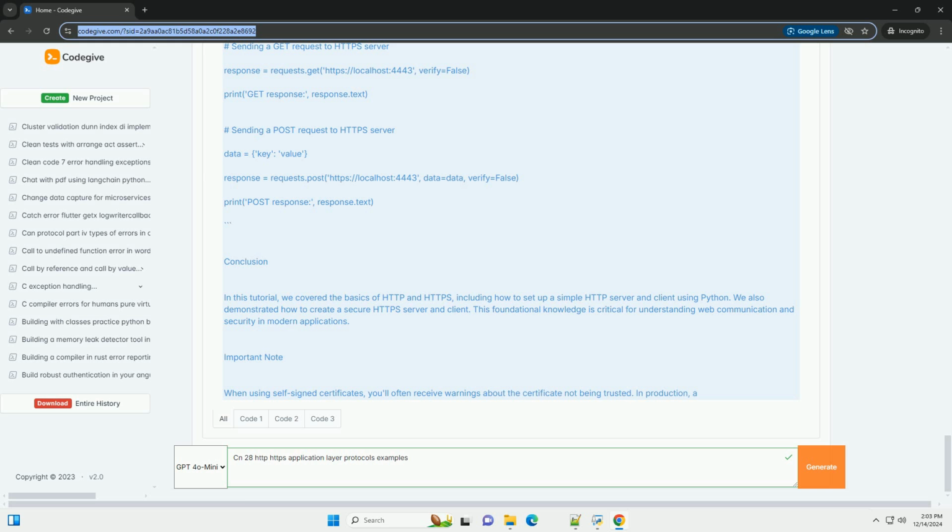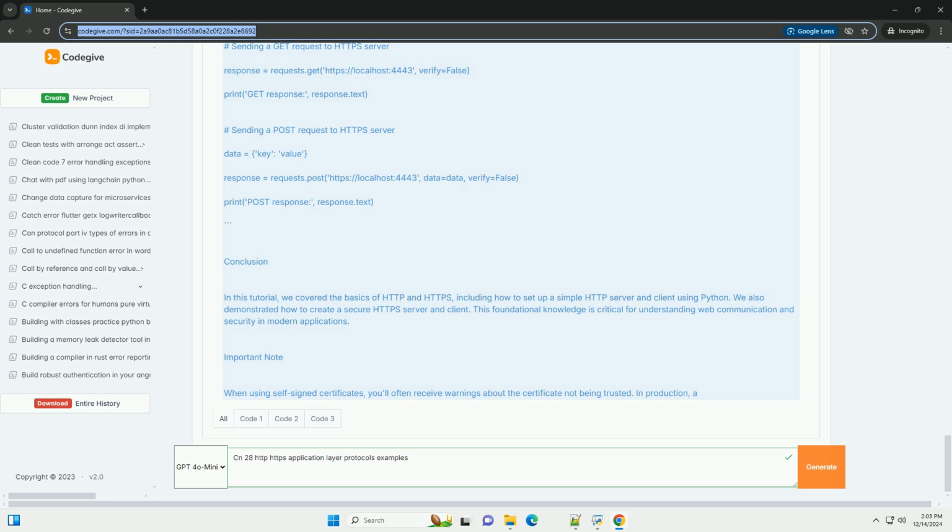Create a file named http_client.py. Import requests. Sending a GET request. response equals requests.get, http://localhost:8080. Print, GET response, response.text.